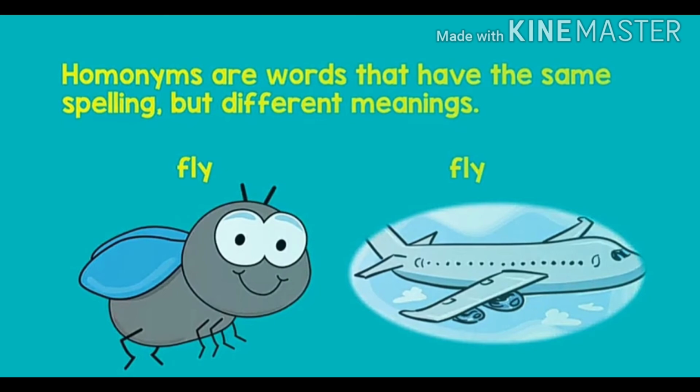Just see the example of fly. The word fly has the same spellings and the same pronunciation, but if we talk of the first fly, it is the insect that is flying, and the other one is the aeroplane that flies. So one is a house fly and the other one is flying in the sky. So there is a meaning difference that we can see in the words that are homonyms.